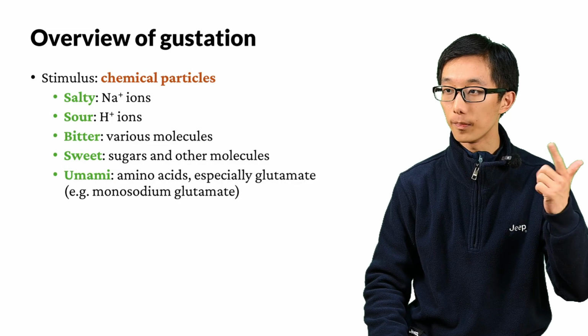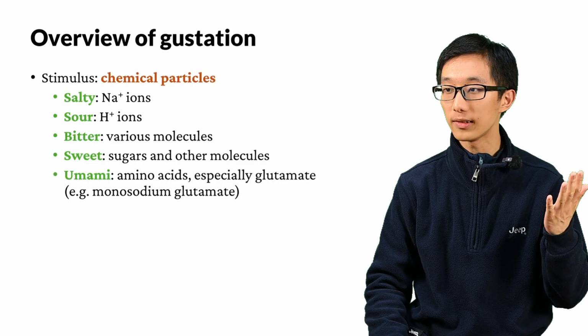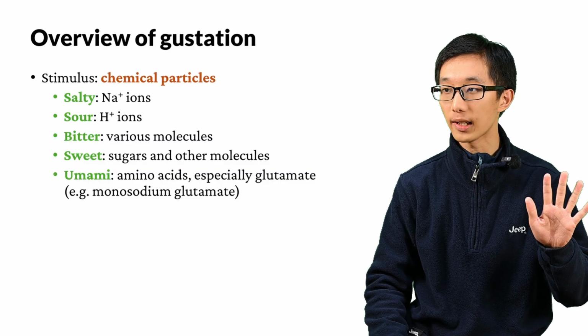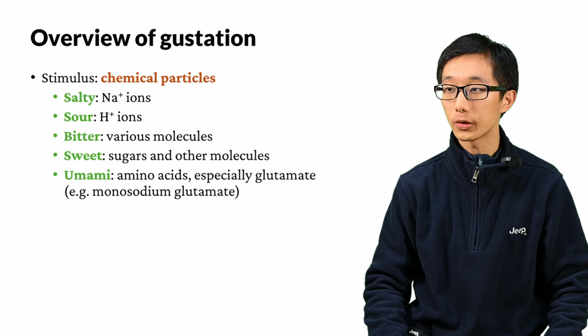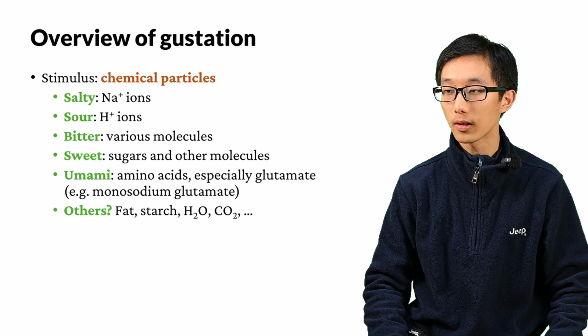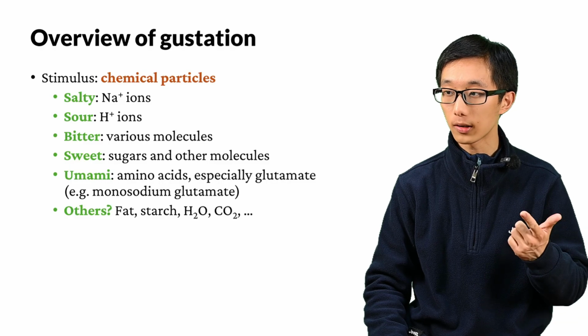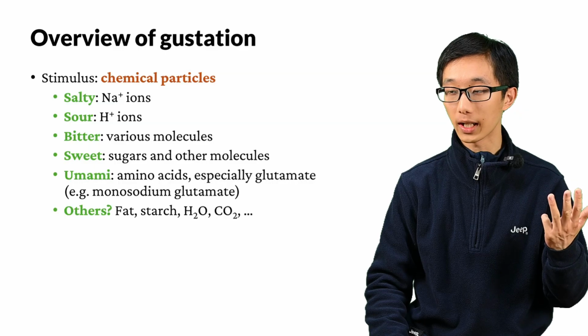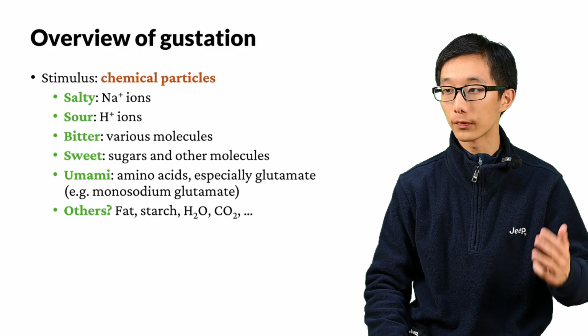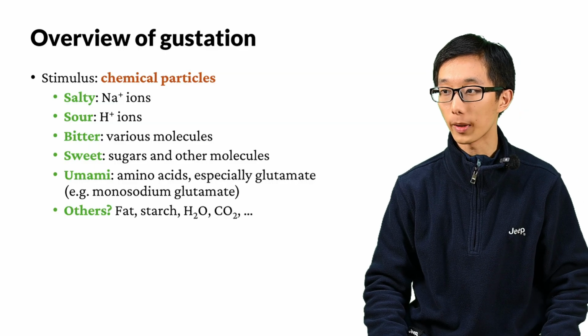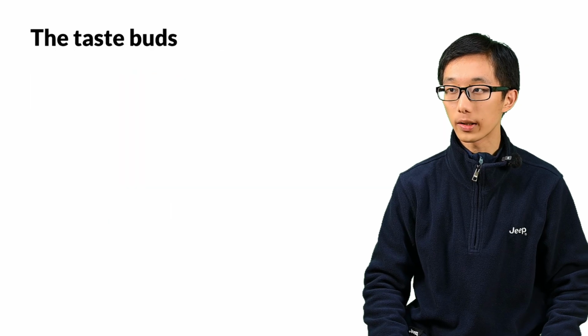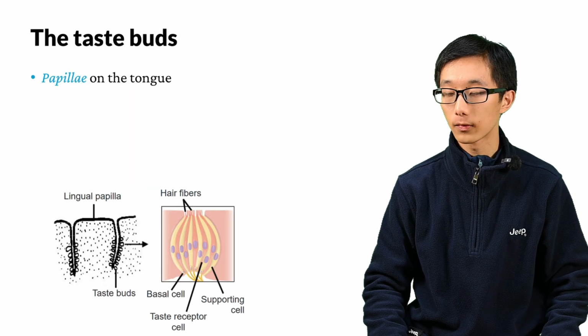Saltiness, sourness, bitterness, sweetness, and umaminess are the 5 basic senses of gustation. We're quite sure about this. There may also be some other sub-senses of gustation. For example, we might be able to sense fat, starch, water, even carbon dioxide, such as those in soda. However, we're not so sure about these yet. Let's see where the taste buds are located.